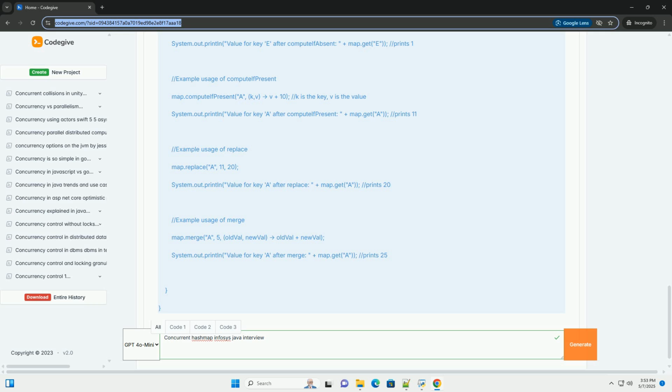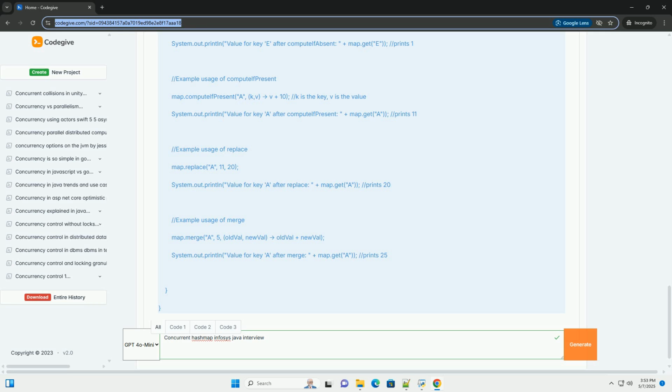Answer: Describe what each method does, emphasizing that they are atomic operations. Give specific examples, like in the code example above, of how they can be used in a multi-threaded context to update the map safely. 9. How does the size method work in ConcurrentHashMap? Answer: The size method in ConcurrentHashMap returns an estimate of the number of key-value mappings in the map. Because the map is being modified concurrently, the size might not be perfectly accurate at any given moment.